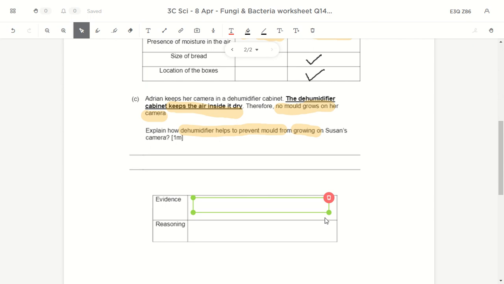The evidence here is that it keeps the air dry. This is the evidence that is given to you already. So it says here the dehumidifier keeps the air dry. So how does keeping the air dry prevent the mold from growing? And that is the question.